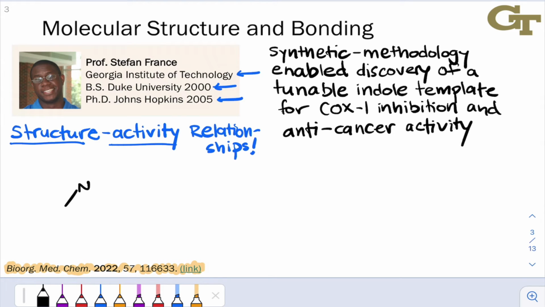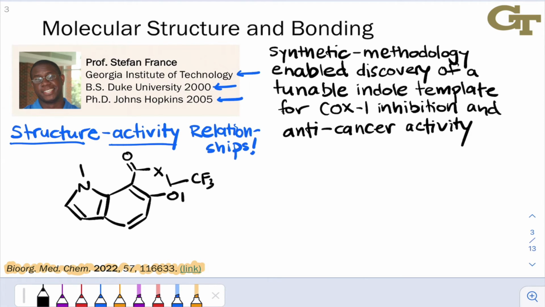In this particular paper, France and his collaborators were looking at indole, which is a heteroaromatic system consisting of two rings, one of which contains a nitrogen atom. And they had developed some new synthetic methodology and used it to create some of the substituents that you see on this ring, the groups coming off of it, and vary those substituents in a systematic way. This is what we mean by tunable.